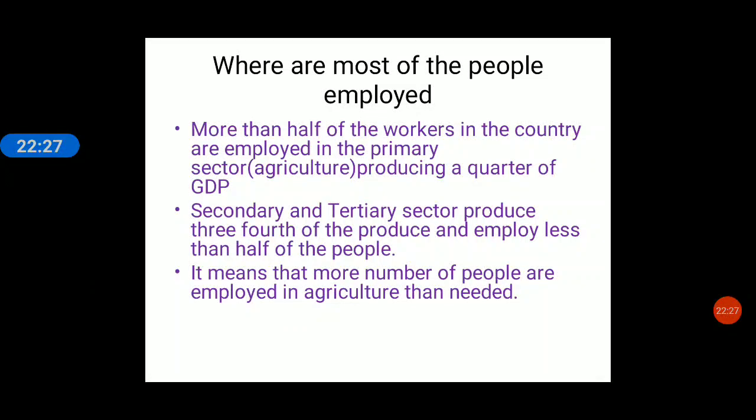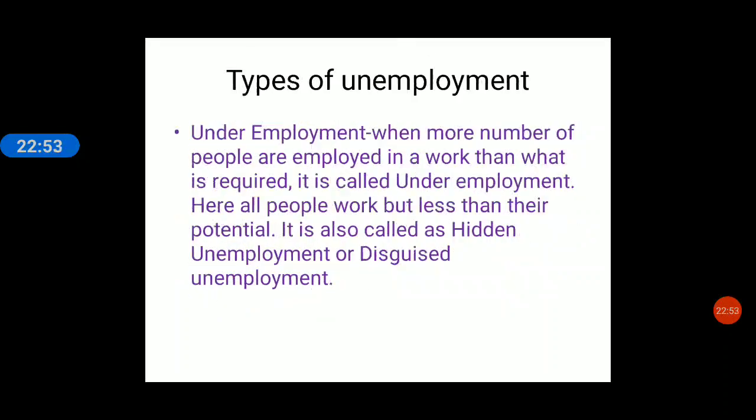Third, it means that more people are employed in agriculture than what is needed. Right? So when more people are employed in the agricultural sector than what is required, they are called disguisedly unemployed.